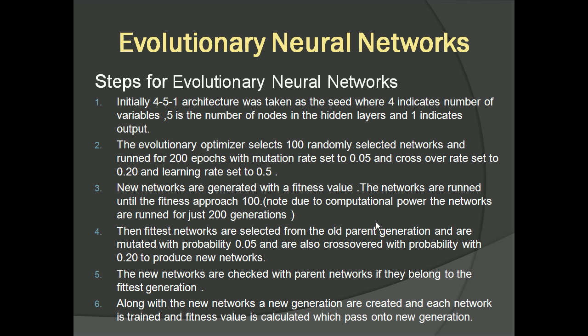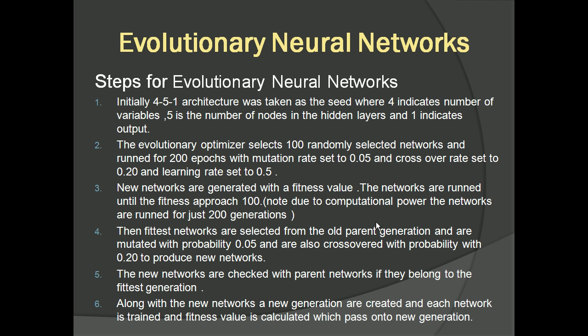The 4 indicates the number of variables, 5 is the number of nodes in the hidden layer, and 1 indicates the output. What the evolutionary optimizer does is select 100 randomly selected 4-5-1 neural network architectures, and it runs for 200 epochs with a mutation rate of 0.05, a crossover rate of 0.20, and a learning rate of 0.5.